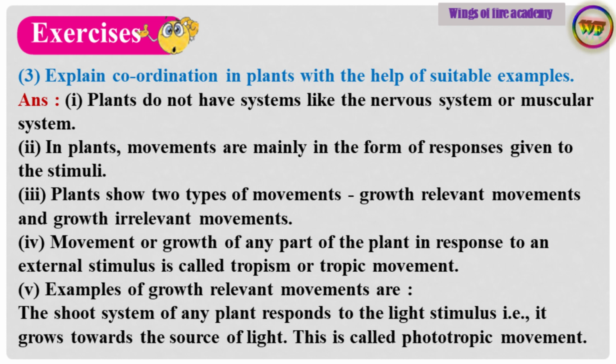Point number 4. Movement or growth of any part of the plant in response to an external stimulus is called tropism or tropic movement. Point number 5. Examples of growth-relevant movements are: the shoot system of any plant responds to the light stimulus, i.e., it grows towards the source of light. This is called phototropic movement.